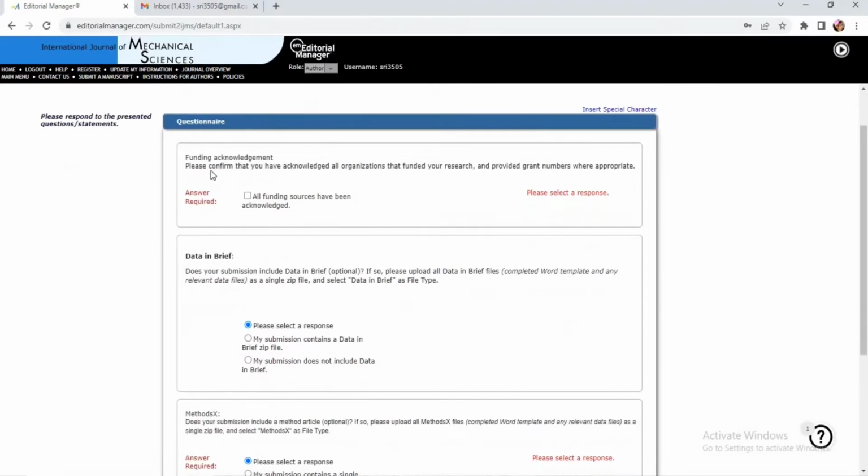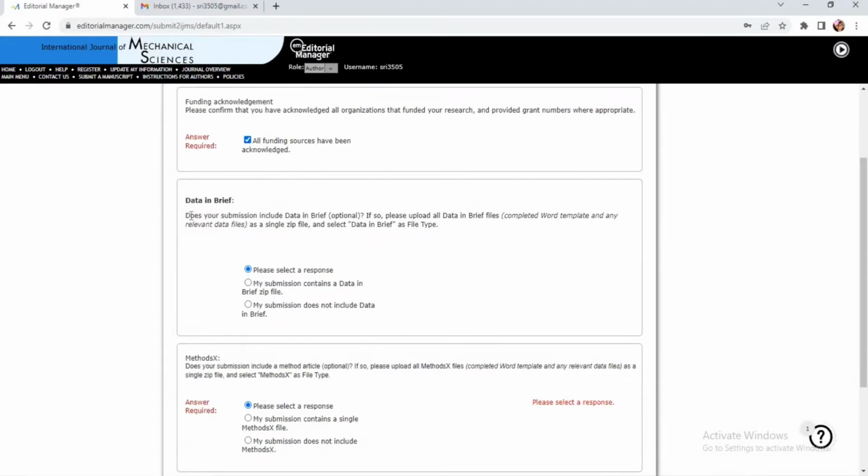The next is any funding acknowledgement. So all funding sources have been acknowledged. All funding sources means we have clearly mentioned that there is no funding organization. So it was self-funded. Clear? Okay.